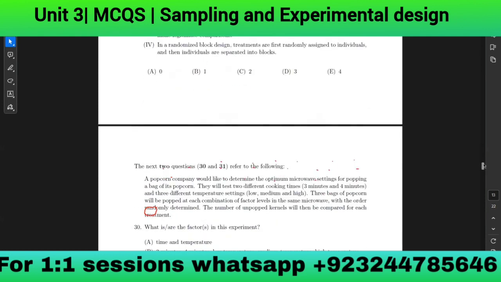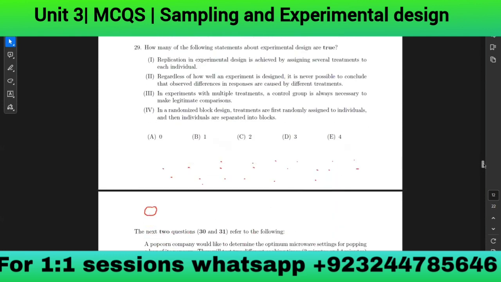How many of the following statements about experiment design are true? Okay, so they are asking how many of the following statements about experimental design are true. Replication in experiment design is achieved by assigning several treatments to each individual. It's not necessary. Several treatments to each individual is not necessary.